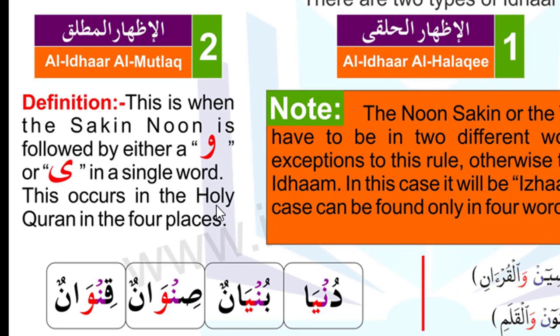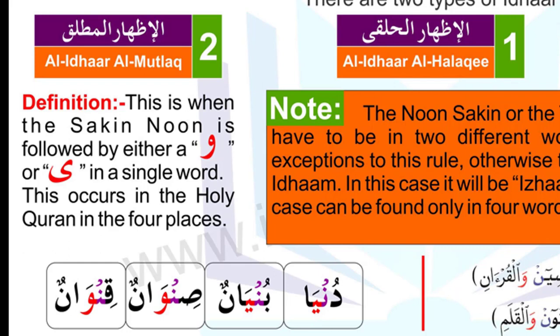This occurs in the Holy Quran in four places. So these are the four places where you will find after the noon sakin the next letter is a waw or ya, but we do not make idgham with ghunnah. Why? Because after the noon sakin the waw or ya is in a single word. As you can see, after the noon sakin the ya is in the same word.